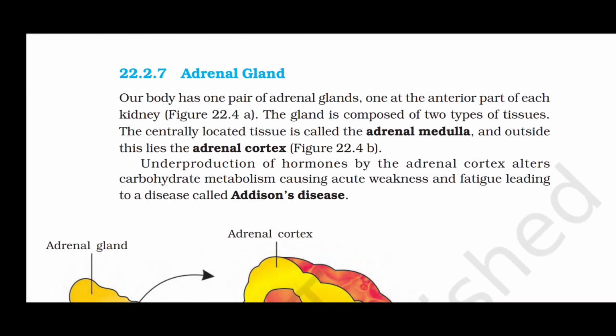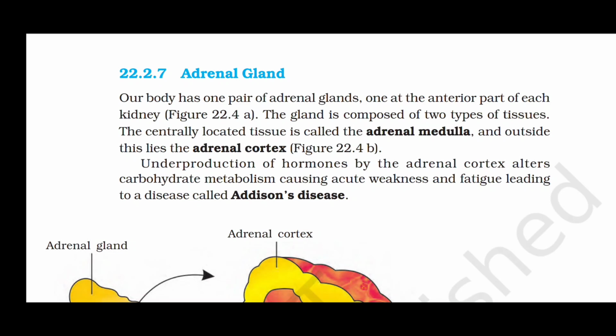Adrenal gland. Our body has one pair of adrenal glands, one at the anterior part of each kidney. The gland is composed of 2 types of tissues. The centrally located tissue is called the adrenal medulla, and outside this lies the adrenal cortex.